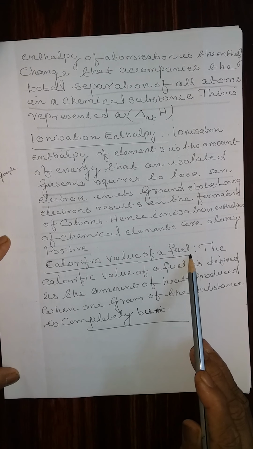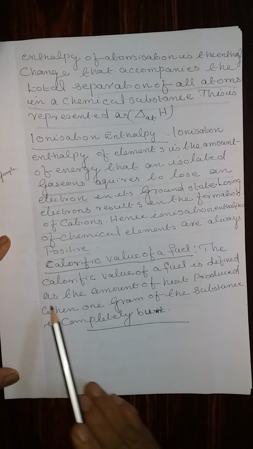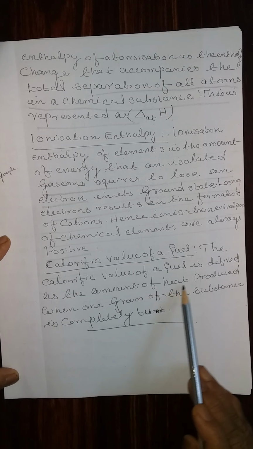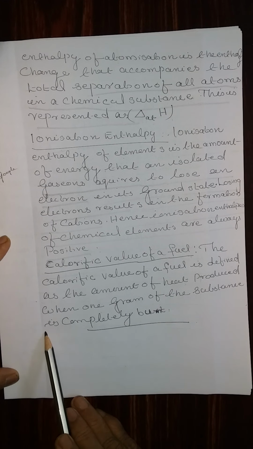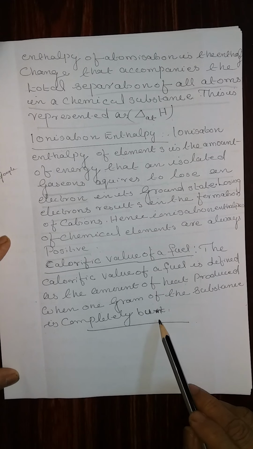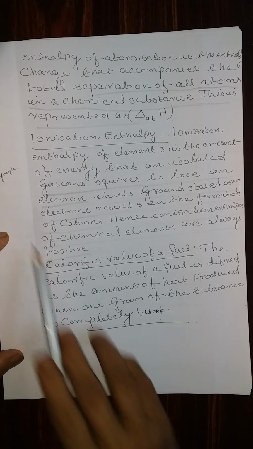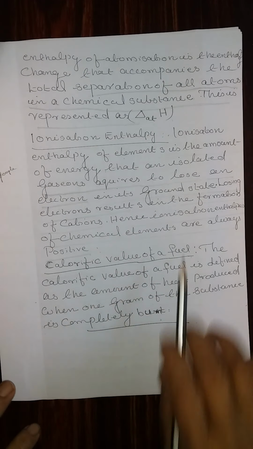Calorific value of a fuel. The calorific value of a fuel is defined as the amount of heat produced when 1 gram of the substance is completely burned. Certain definitions are not given in the textbook, which you can refer from other books or the net, and it is given to you.